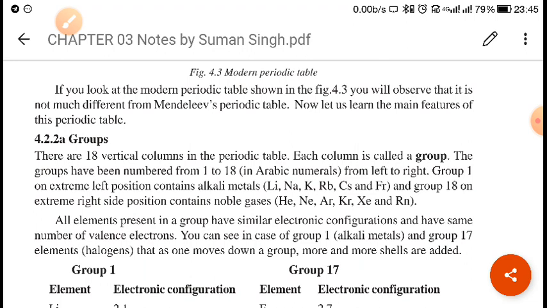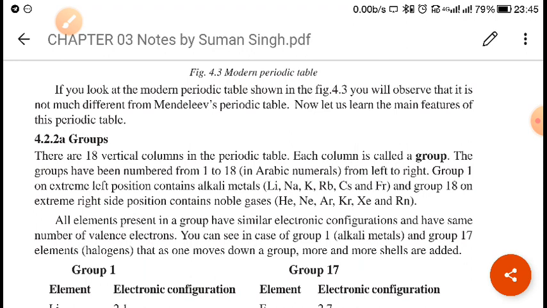And in accordance with the periodic law, they get arranged in such a way that the elements having similar physical and chemical properties appear in a vertical column.